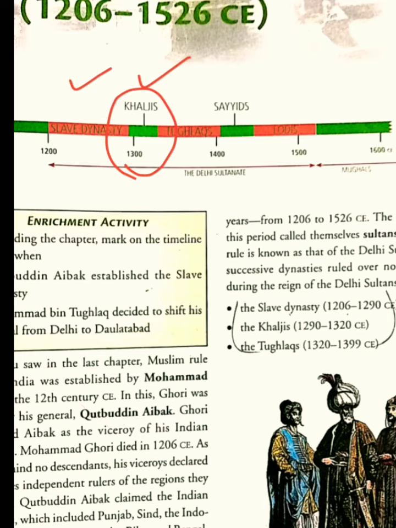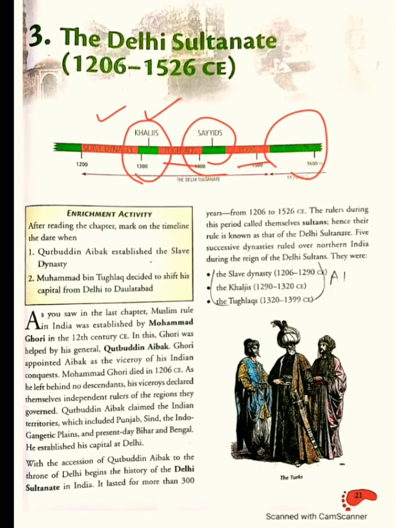Then come the Tughlaqs. From 1300 to 1400, within 1 century there were 2 dynasties, Khilji and Tughlaqs. Then for a few years there were Sayyids, then Lodhis, and we will be studying all these in this chapter in small doses.